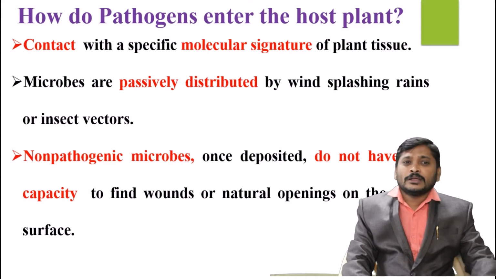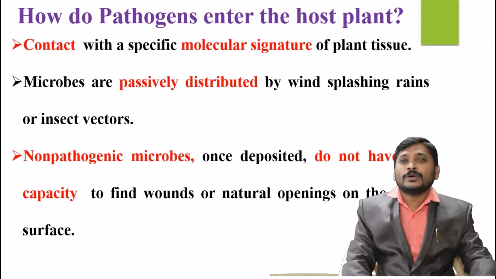We know that for a successful entry, each pathogen has to breach the barriers. For that purpose, they need a contact. The contact is governed by molecular signature identification. That means molecular patterns present on the pathogen are easily identified by host-specific ligands and host-resident receptors.